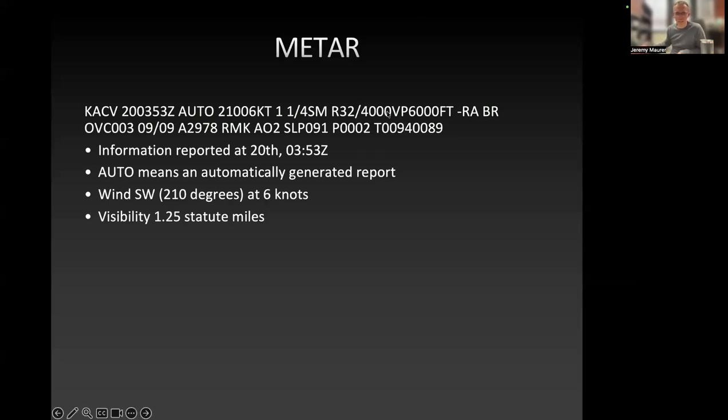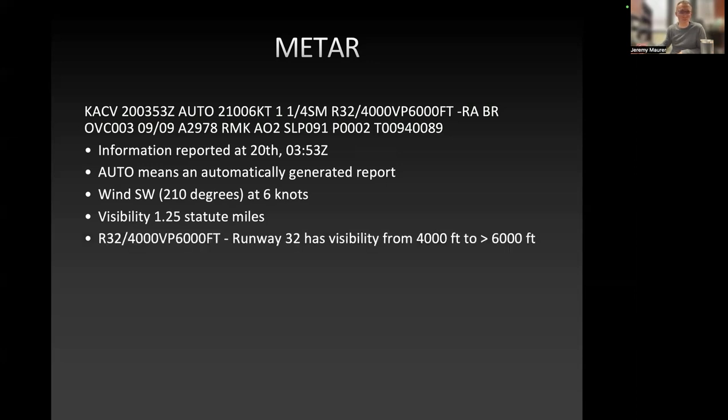R, in this case, is a bit unusual to see, but this basically stands for runway. So this is runway 32, which has visibility from 4,000 feet to more than 6,000 feet. So probably there are multiple runways at this airport, and this particular runway has a somewhat lower visibility than the general visibility in the area. There's our dash RA, that means light rain. Oh, sorry, light rain is dash RA, and then BR is mist.